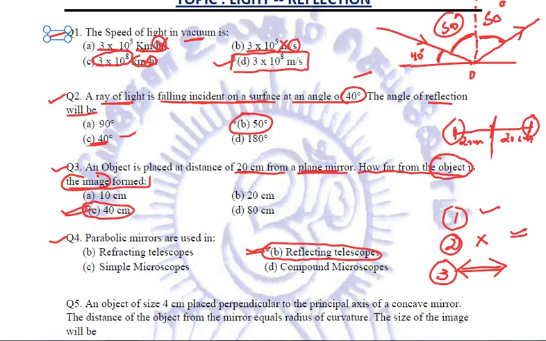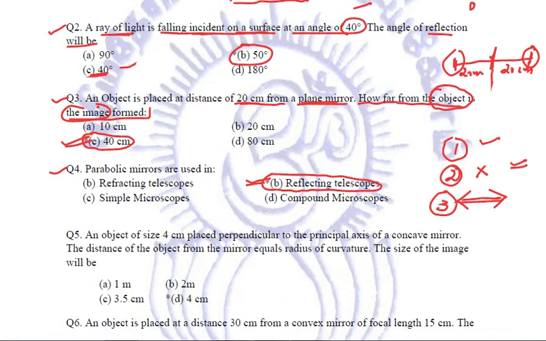Parabolic mirrors we didn't discuss in the initial discussion, so we missed that. But now it has been asked: what are parabolic mirrors used in? We saw that the answer is reflecting telescopes. From now onwards, I need to remember that parabolic mirrors are used in reflecting telescopes. Simple. Got it? Let's come to the next type of question.